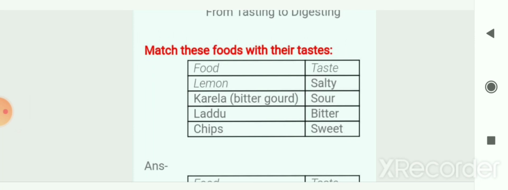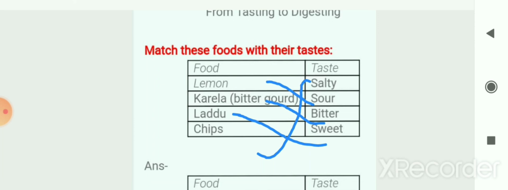So first is lemon. Its taste is sour. Next is karela, that is bitter gourd. Its taste is bitter. Next is laddu. Its taste is sweet. And then the last one, that is chips, and its taste is salty. So these are the answers of this matching.